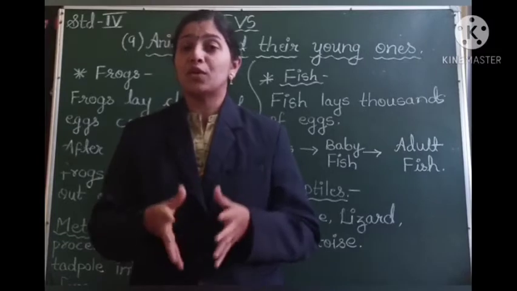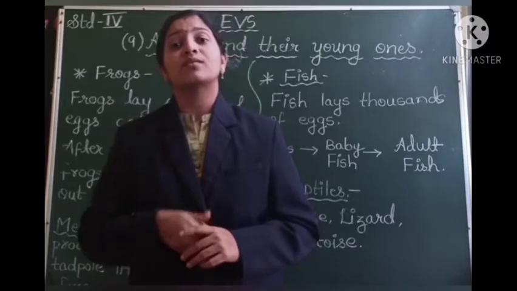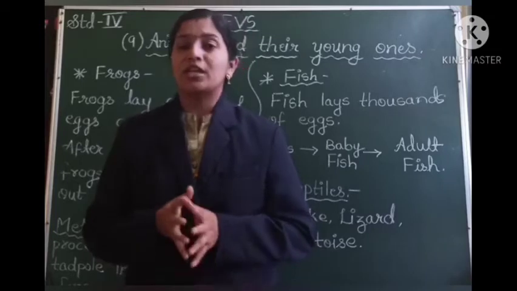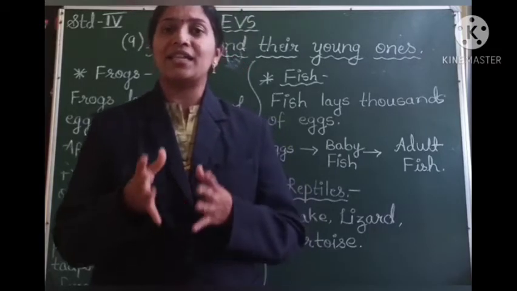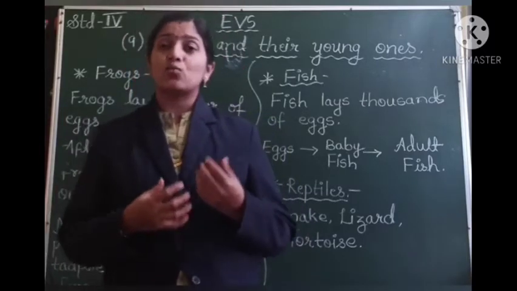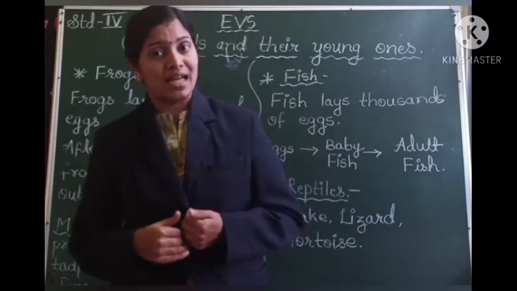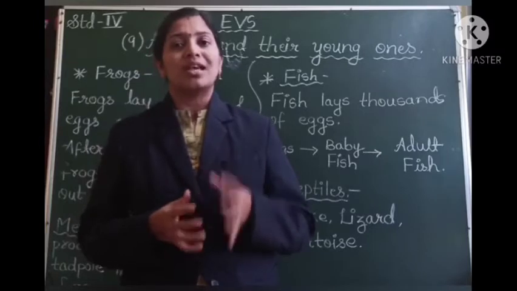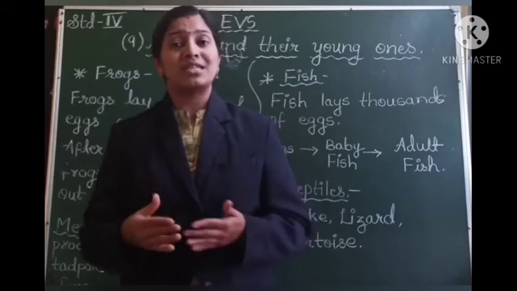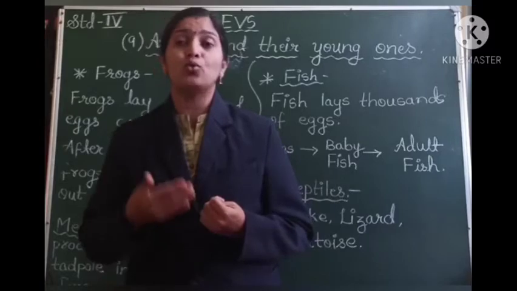But what happens, even though they lay thousands of eggs at a time, all the eggs do not change into baby fishes, or all the baby fishes do not survive. It is because the eggs are laid in the water itself, and if the force of the water is greater, then the eggs move with the running water. Also the big fishes eat the eggs of the little fishes. That is why even though thousands of eggs are laid by the fishes, all of these eggs do not develop into baby fishes, or all the baby fishes do not develop into adult fishes.